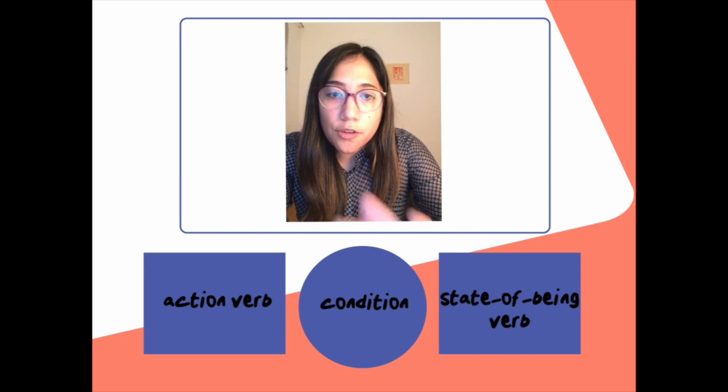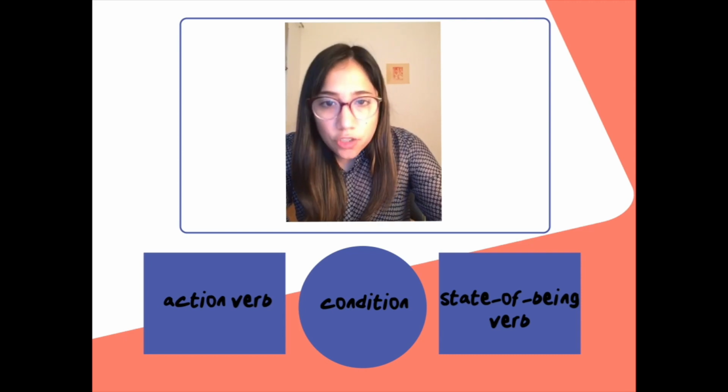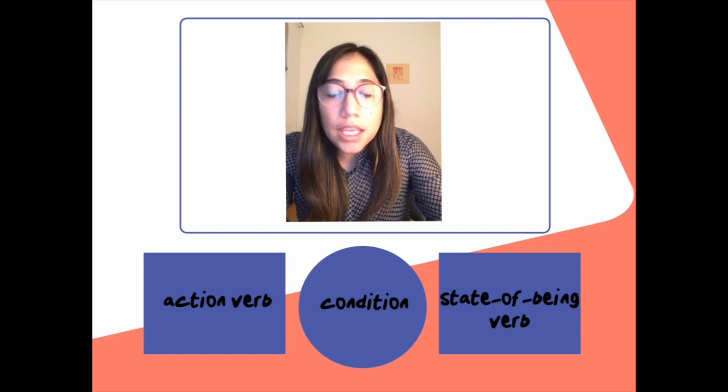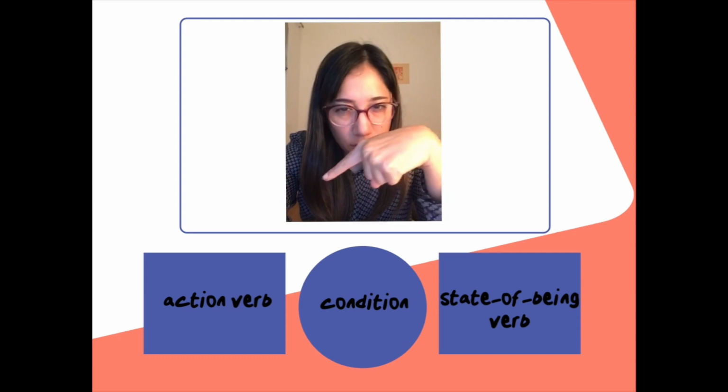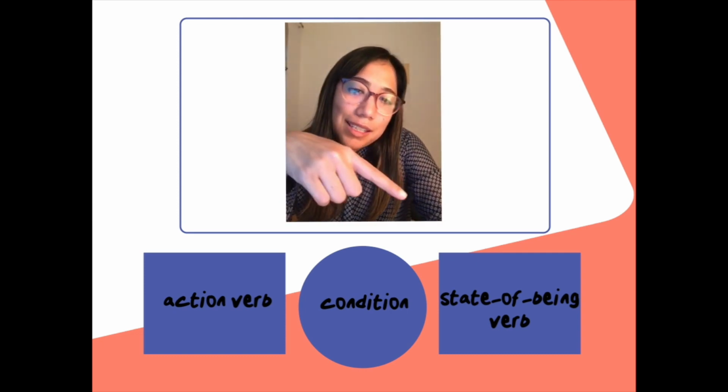Let's practice other 3 words that are on page 76. Repeat after me. Action verb, condition, state of being verb. One more time. Action verb, condition, state of being verb.